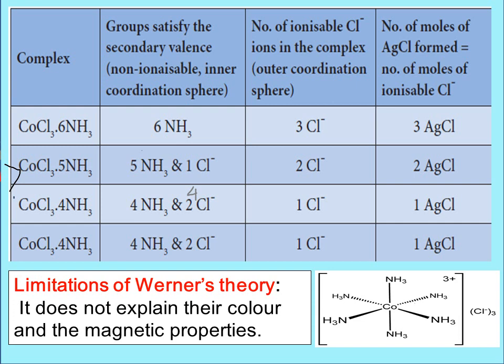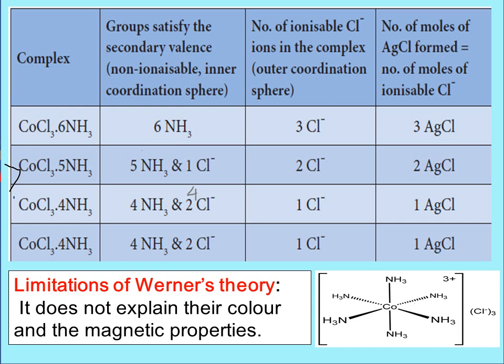When they are dissolved in water, these 3 chloride ions can be easily replaced. So when Co(NH3)6 times Cl3 is treated with silver nitrate solution, it provided 3 moles of silver chloride. In the second case, CoCl3·5NH3, which is actually a purple colored complex, 5 ammonia molecules and 1 chloride ion